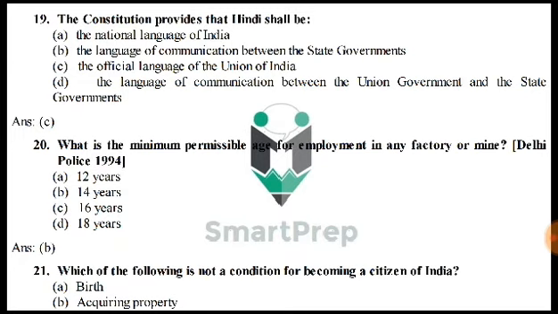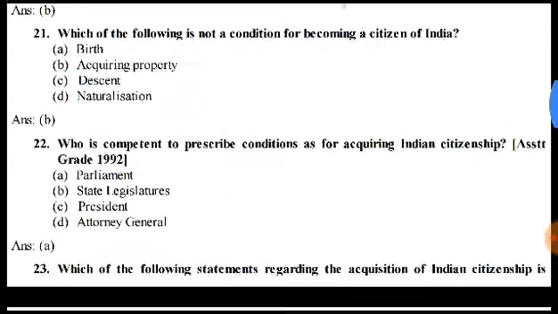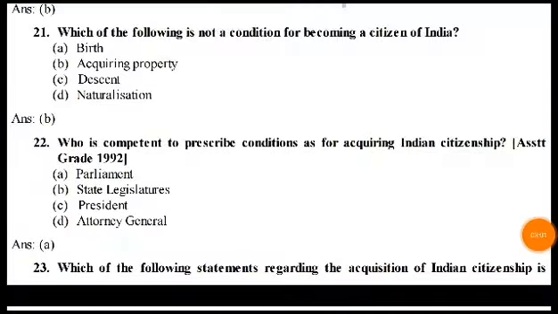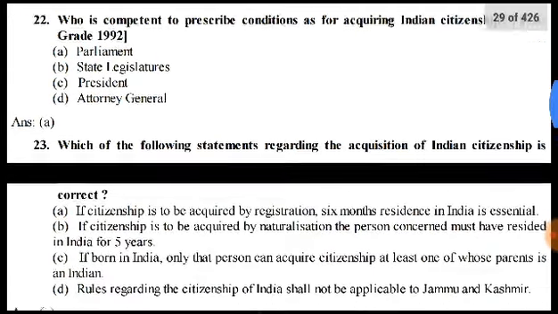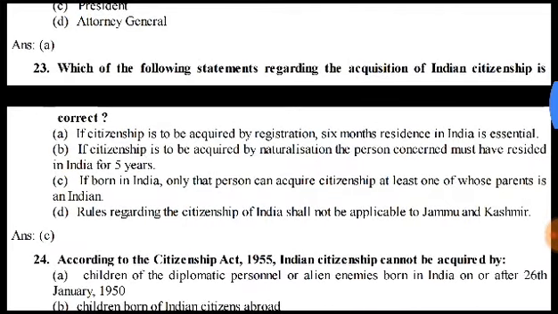This is 14 years. Which of the following is not a condition for becoming a citizen of India? That is acquiring property. Who is competent to prescribe conditions for acquiring Indian citizenship? It is the Parliament. Which of the following statements regarding the acquisition of Indian citizenship is correct? It is, if born in India, only that person can acquire citizenship, at least one of whose parents is an